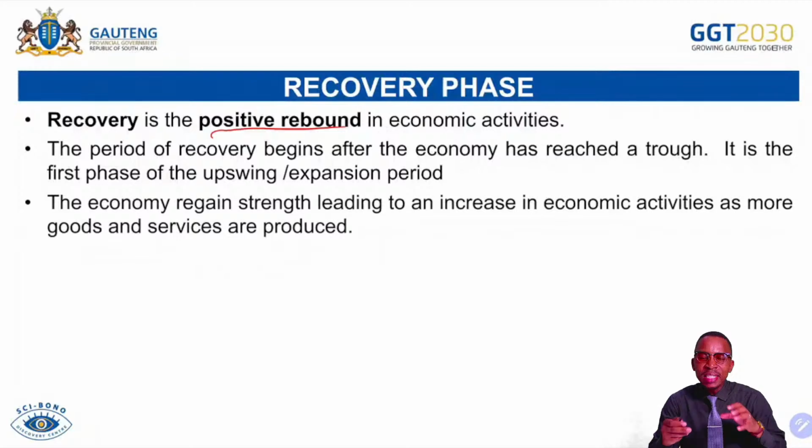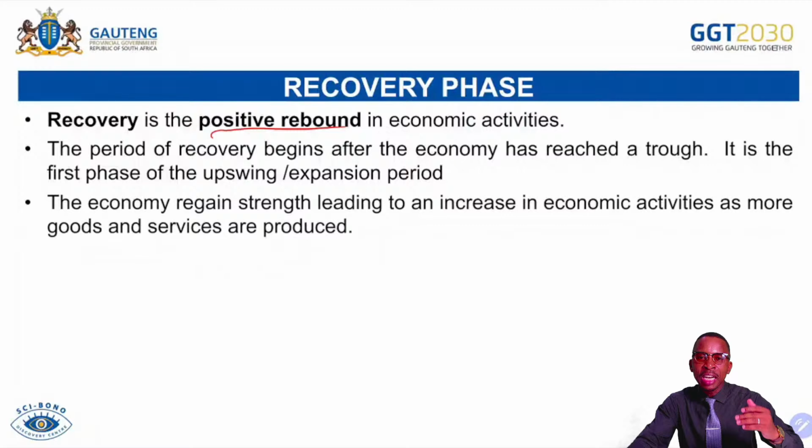Once the economy starts to positively go up, it can be because of state intervention through the use of fiscal policy and monetary policy, where the government and the central bank are implementing expansionary policies. That can lead to even more money supply available in the economy. For instance, how can we simply recover? The government must intervene by implementing expansionary fiscal policy by decreasing taxation and increasing government spending. By decreasing taxation, we are putting more money into the pocket of the consumer to spend more.